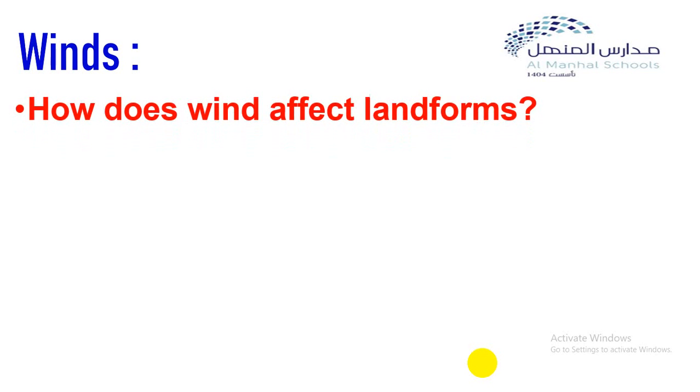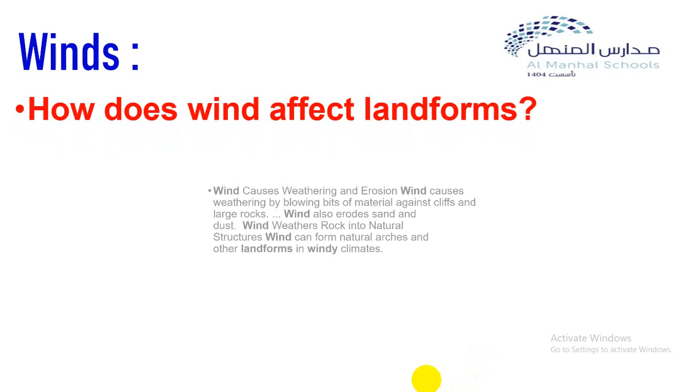Number 4, winds. Attention with me, my dear students. On deserts, beaches, and dry fields, wind blows away soil, sand, and small rock particles. These materials become tools of erosion of rock surfaces. It is an important question. How does wind affect landforms?